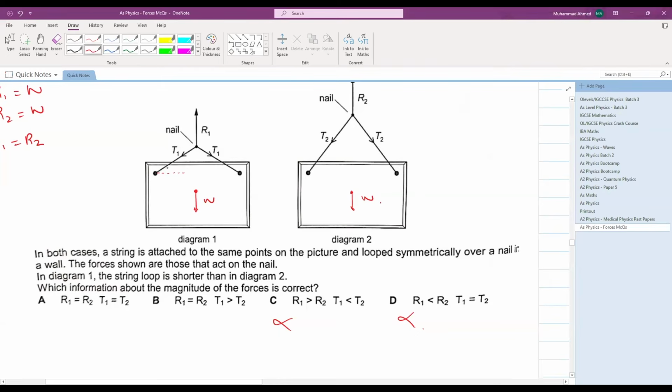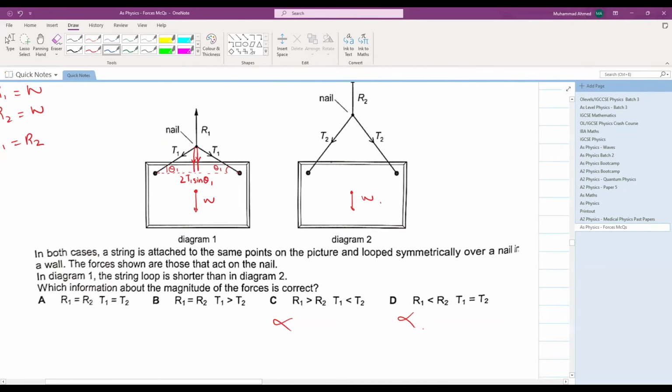Let's say this is angle theta 1 and this is angle theta 1 as well. Can you resolve these tension vectors? Yes. These tension vectors act downward like this. This comes out to be T1 sine theta 1 multiplied by 2 because there are two tension vectors like these.